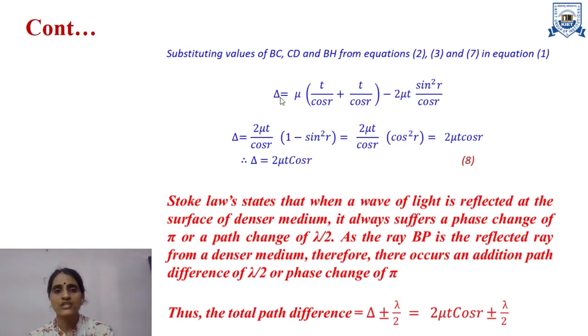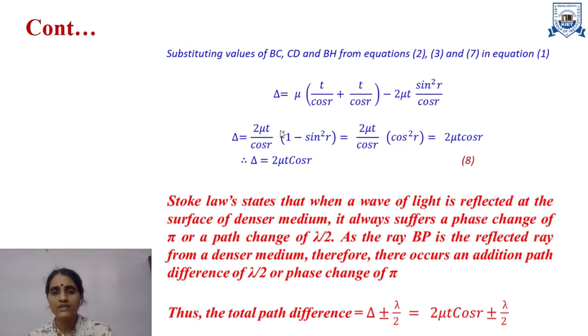So that equation is delta is equal to mu bracket, here it was BC, that is T by cos R, again CD, that is T by cos R, minus BH, and the value of BH is 2 mu T sin square R upon cos R. So this term, if I see, that is twice T upon cos R. So I have taken the common parameters over here, and the common term is 2 mu T upon cos R.